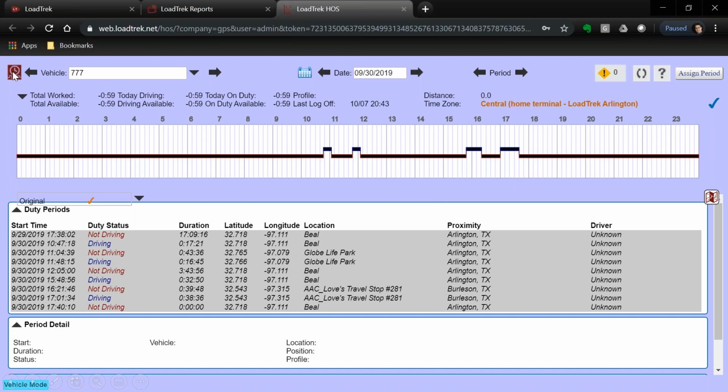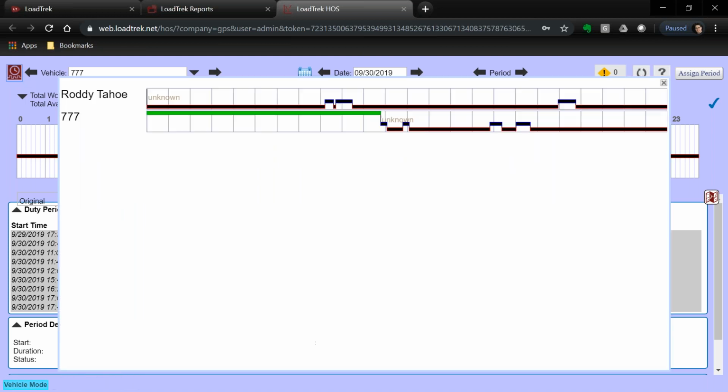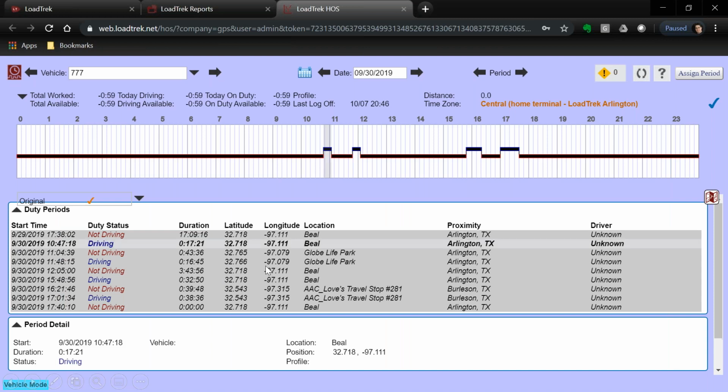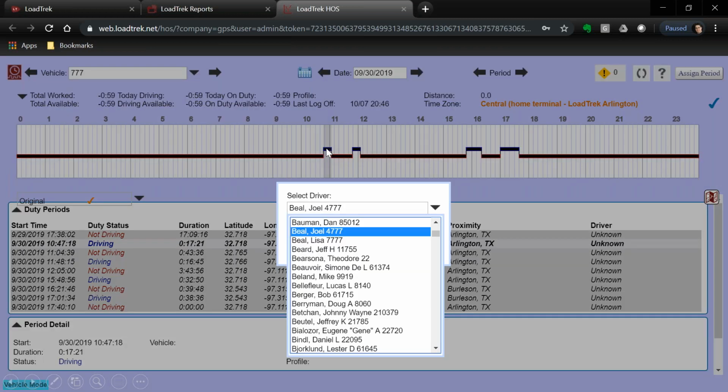When I click the pineapple up here, which normally is my list of drivers, but check this out. Now I get the list of vehicles. This is the vehicle movement for that day. So I'm going to pick 777, as I had mentioned. Here's my list. And now as I pick, I'm going to click right here on this first drive segment.